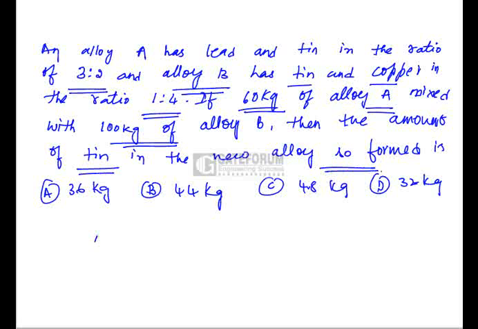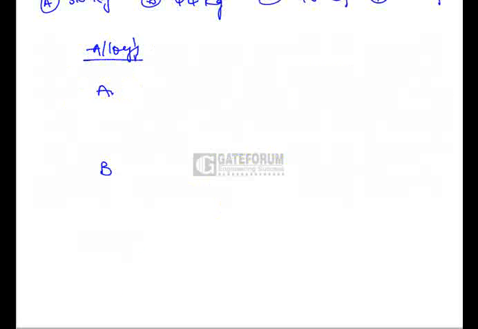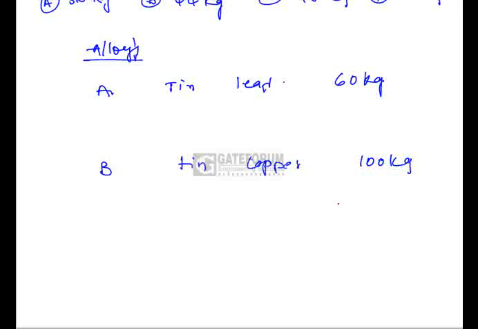So there are two alloys, one is A and the other one is B. A contains tin and lead, and B contains tin and copper. Alloy A of 60 kg is mixed with alloy B of 100 kg to form a new alloy. Now, let us look into the ratios of tin and lead.